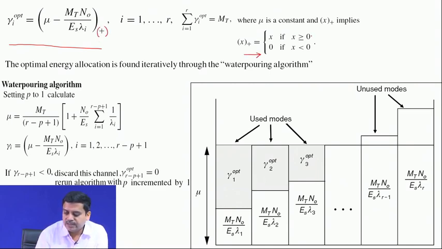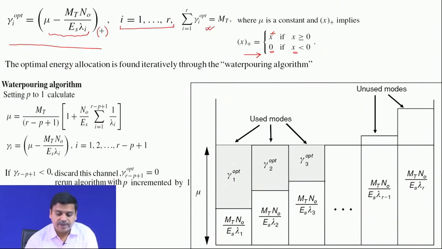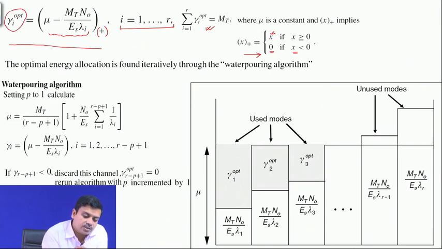That means, if this argument is greater than 0, then you take the value. If it is less than 0, then you just apply 0 over there, and this is for all the R streams, because we have R data pipes, okay, and of course, this constraint is maintained. So, we are not going through the details of how to find this out. This is available in the reference material.